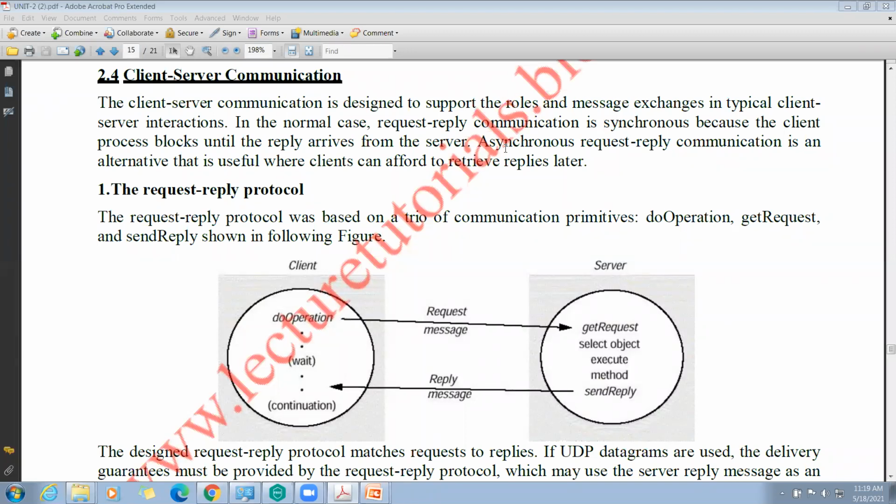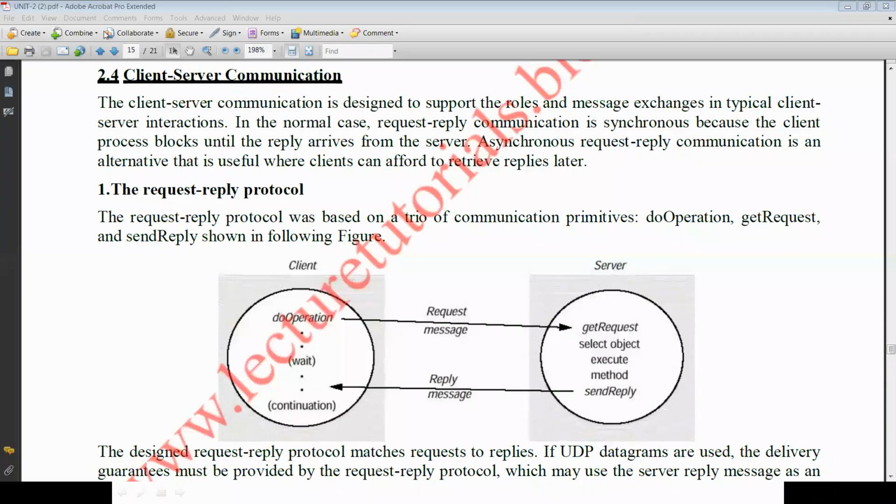Coming to asynchronous request reply communication, it is an alternative that is useful where the clients can afford to retrieve the reply later.